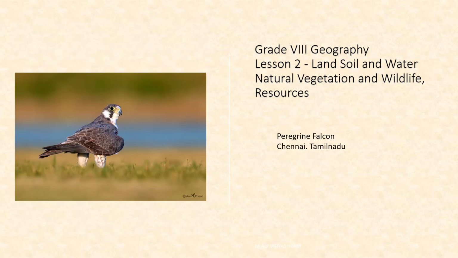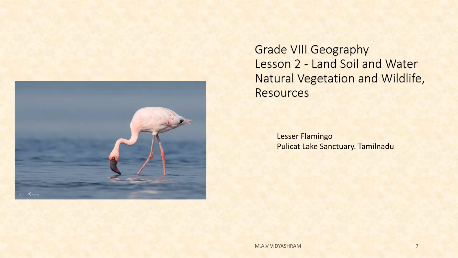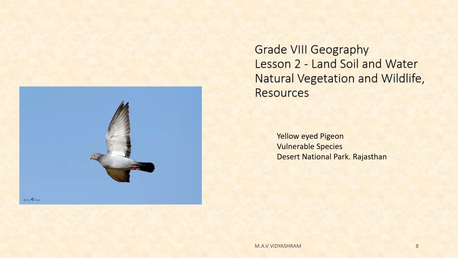Next, we have the photo of a vulture, taken in Chennai. Then another one, flamingo, taken in the Pulicat Lake Sanctuary in Tamil Nadu. Then another one, the yellow-eyed pigeon, in the national park of Rajasthan.